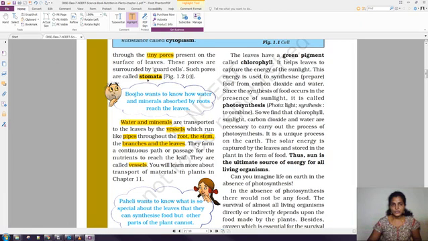Okay, so stomata is also one of the parts that helps perform the photosynthesis process. The stomata takes in the carbon dioxide and gives it to the leaf.